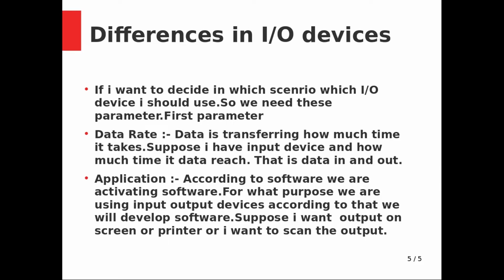Now my application is something like I want to print the regular attendance, so I need a printer. Another example is that I want to take a lecture on MS Teams, so my application needs a screen, meaning the students should see my lecture, my PPT, my data on the screen. So that is called application. Depending on the particular application, we need to decide what we want, like a screen when you are taking a lecture, a printer when you are taking printouts and reports.